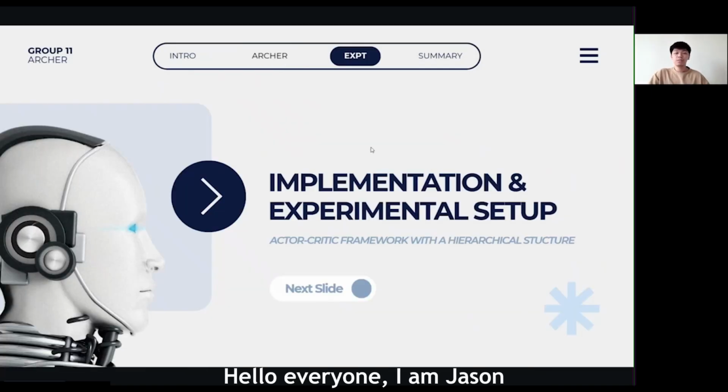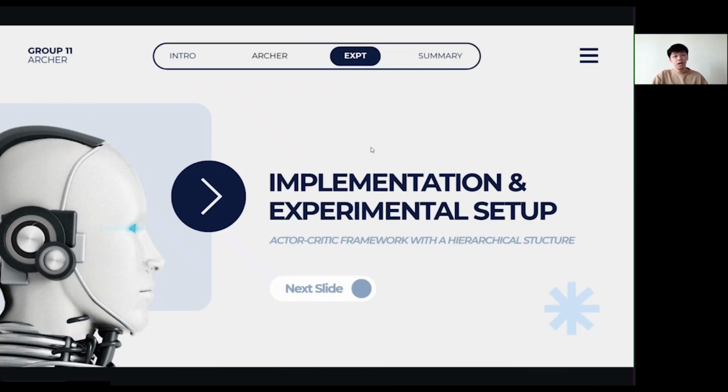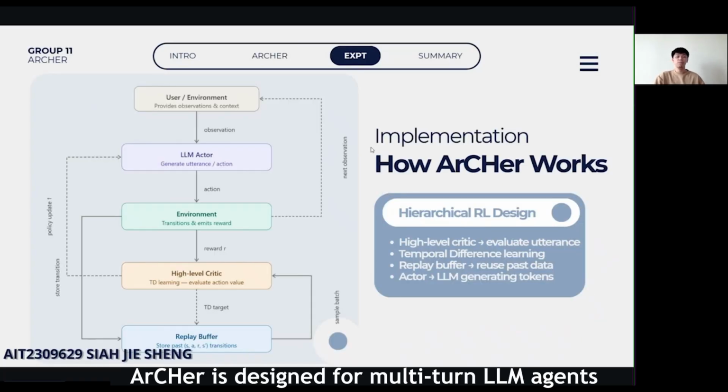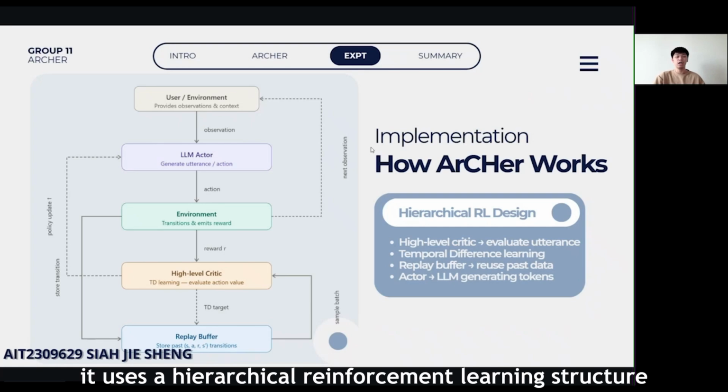Okay. Hello everyone, I'm Jason. I will now explain the implementation and experimental setup. Archer is designed for multi-turn LLM agents, where decisions must consider long-term outcomes rather than just the next token. To achieve this, it uses a hierarchical reinforcement learning structure.